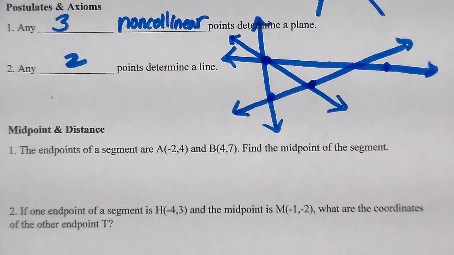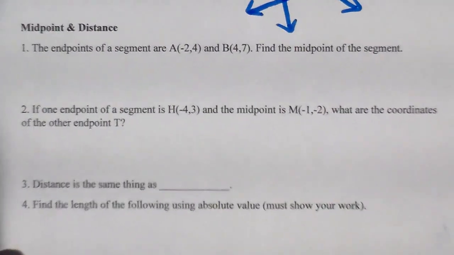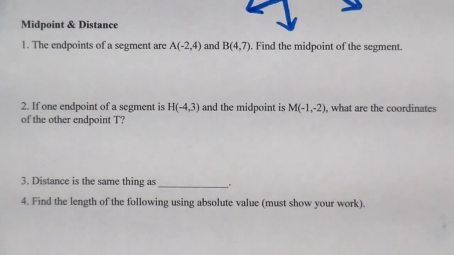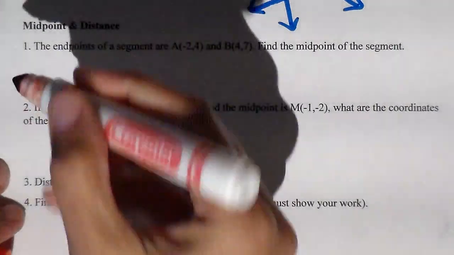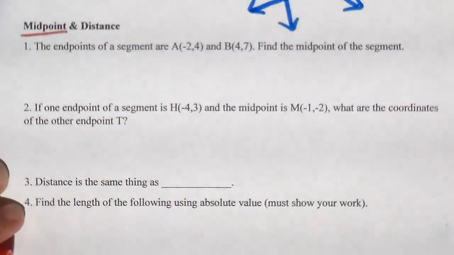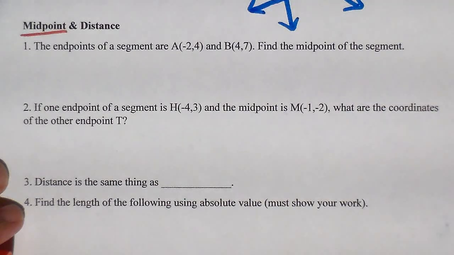Okay? All right, so let's look at midpoint and distance. Midpoint is the actual middle point. That's why when we do the segment addition postulate, we say between, because the midpoint is actually the middle point. Now, for midpoint, we do have a formula. Now, there's midpoint on the number line and there's midpoint on the coordinate plane.